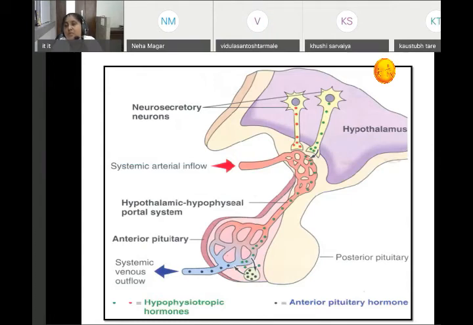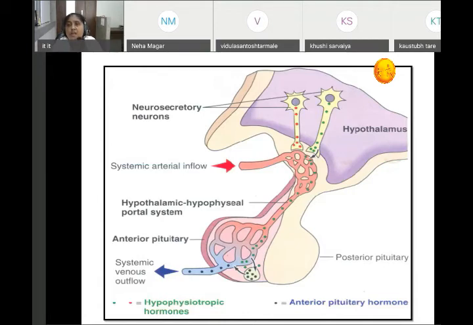The impulse goes to the hypothalamus. So if the thyroid hormone secretion decreases, which hormone should be increased? Thyroid releasing hormone.